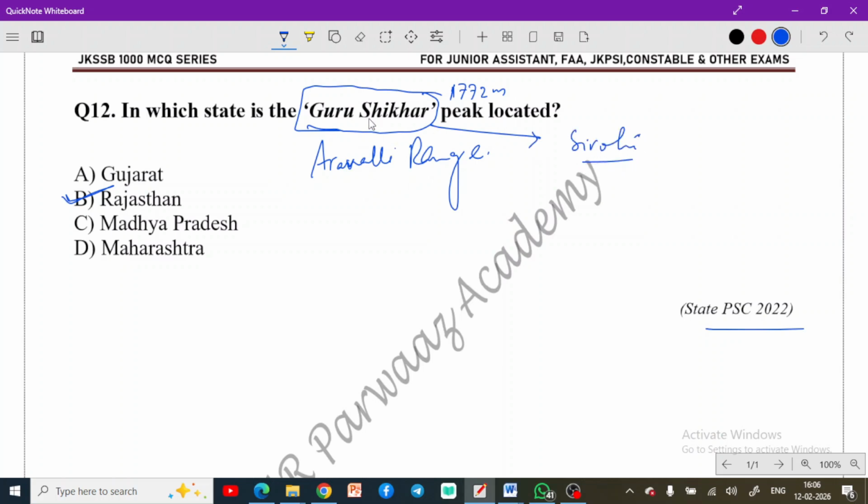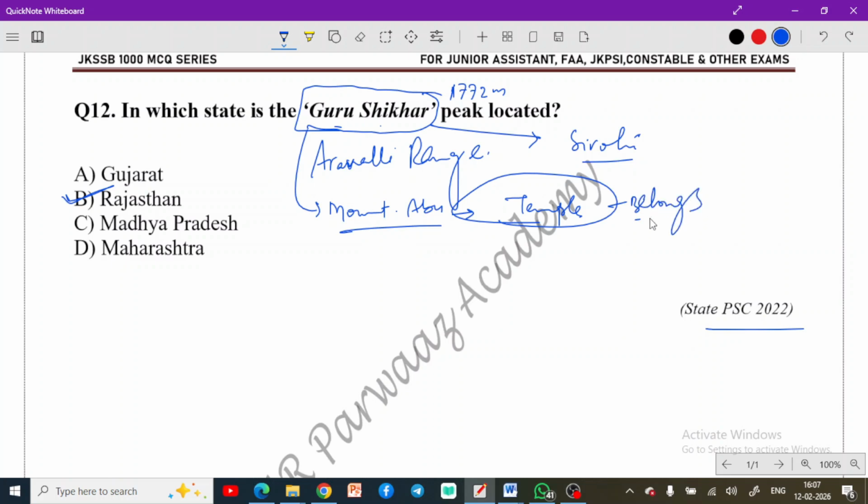And also, this is part of Mount Abu, which is a hill resort. Mount Abu is the hill resort in this place, and this Guru Shikhar is part of that as well. So remember this, and let me know in the comments which temple is found here. There is a temple in this region, and this temple is dedicated to which guru? Do let me know in the comments if you know that.